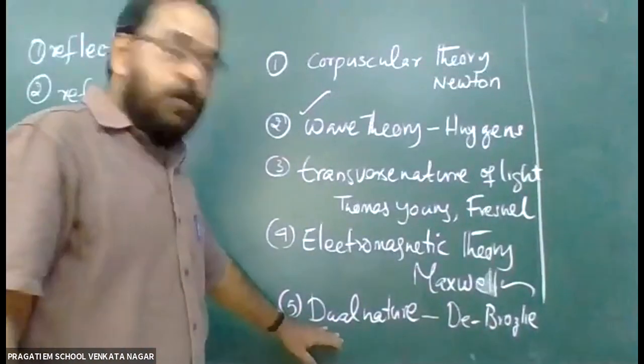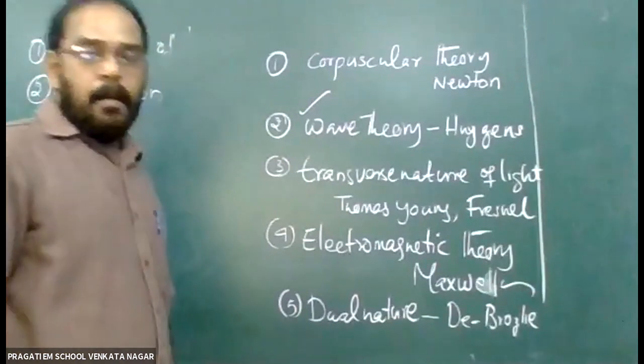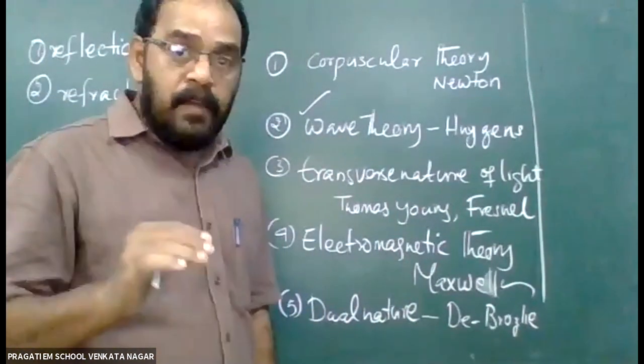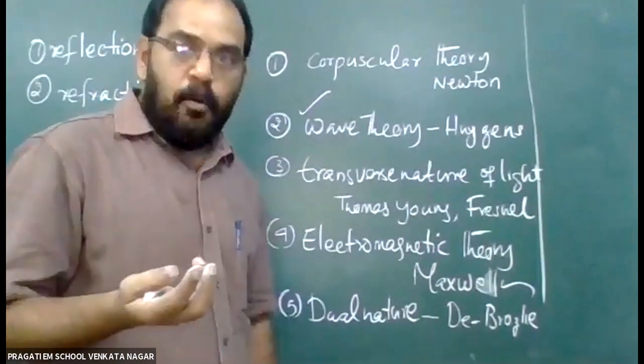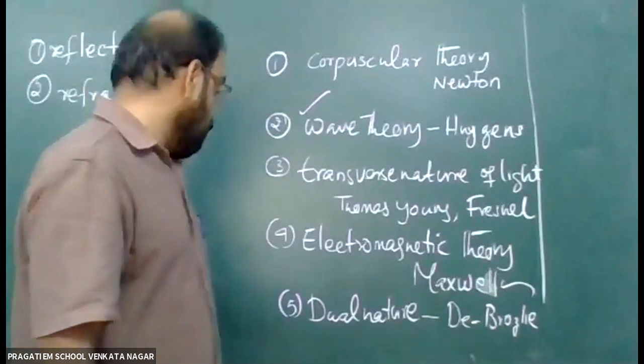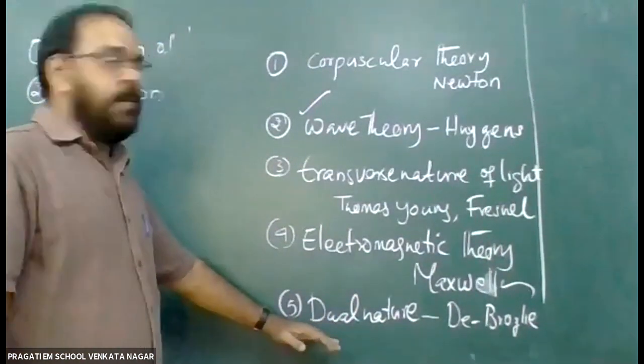Dual means double. Dual nature means light has both particle as well as wave nature. Light travels in the form of waves, but it contains small particles called photons. So dual nature says light has both particle and wave nature.